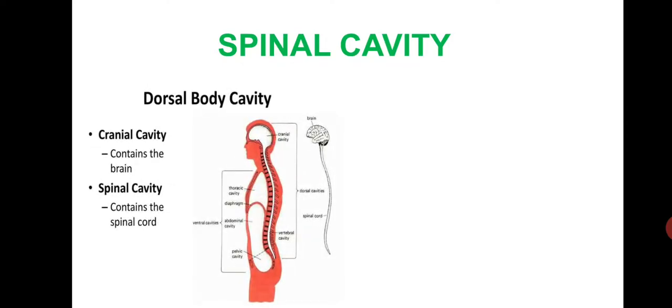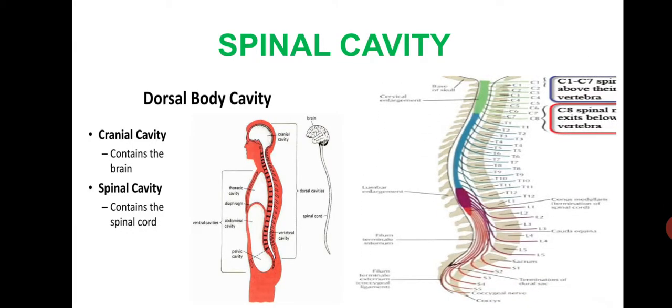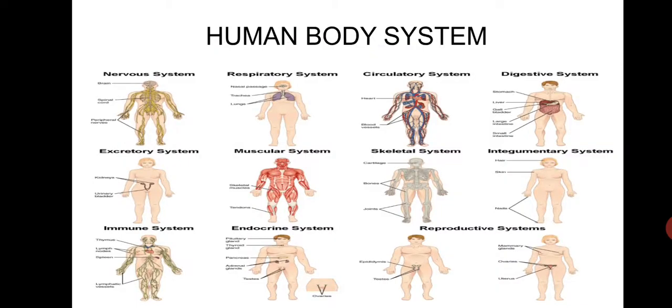First is the cranial cavity. It is protected by the skull bone and contains the brain and its specialized membranes. Second is your spinal cavity. This cavity runs through the center of the backbone and contains the spinal cord and its specialized membranes. The picture shows the dorsal body cavity, which contains two parts: the cranial cavity, which contains the brain, and the spinal cavity, which contains the spinal cord.